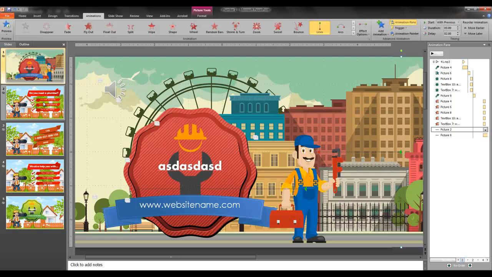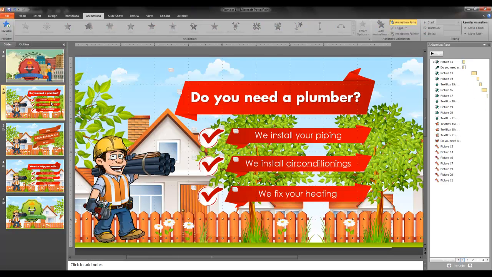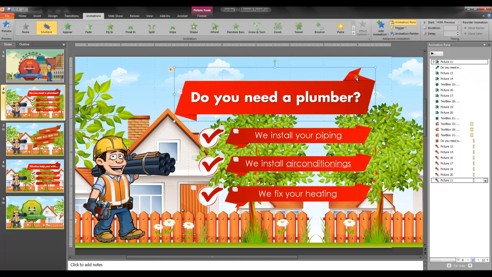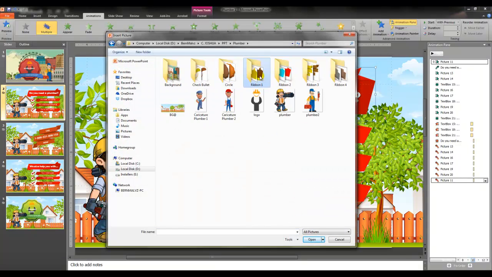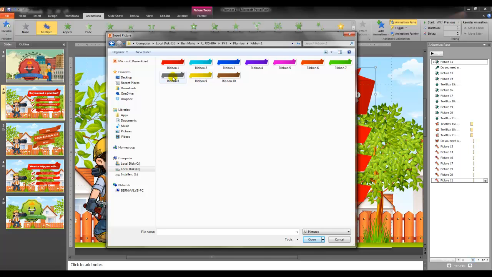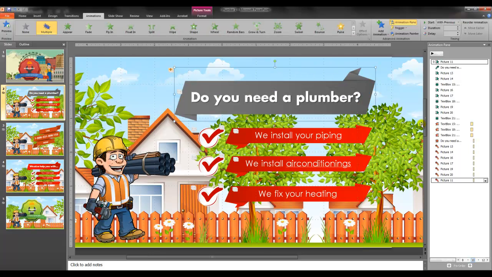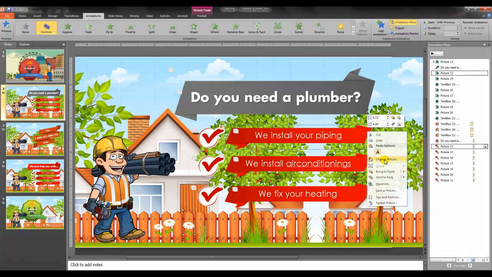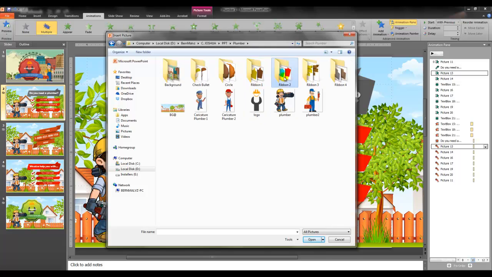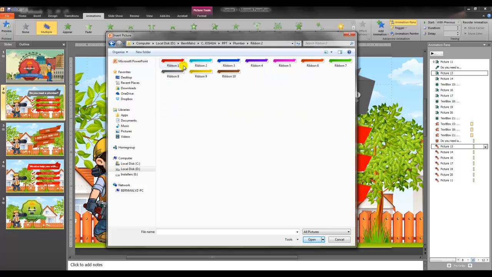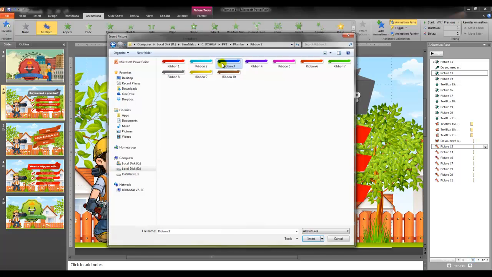Alright, next we're going to slide 2. Same procedure for this one. Say for example, click on the image, right click, change picture, choose the color that you like here. Say for example that. Now for this one, let's see what will happen when we change this image. Say for example this blue.